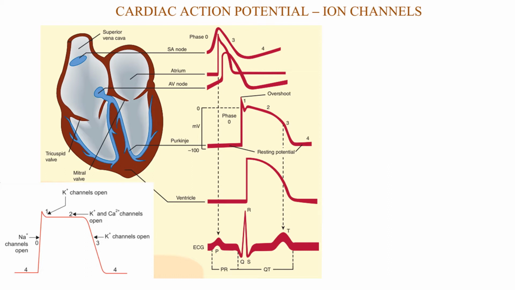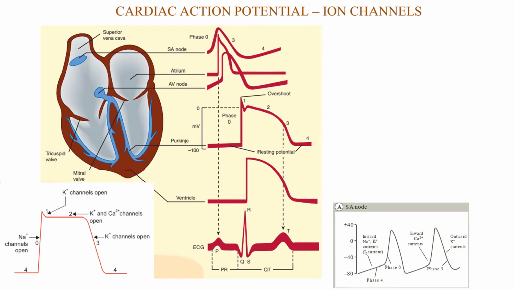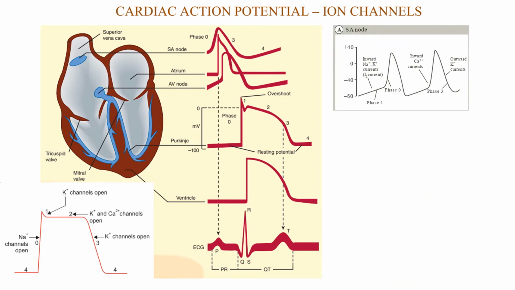You can observe from this diagram different parts of the heart and their recordings in the ECG. The P wave corresponds to the atrial contraction, and then to the AV node. Then the ventricular contraction is recorded as QRS, and the T wave is recorded as the ventricular relaxation. So the different areas of the heart have different action potentials.